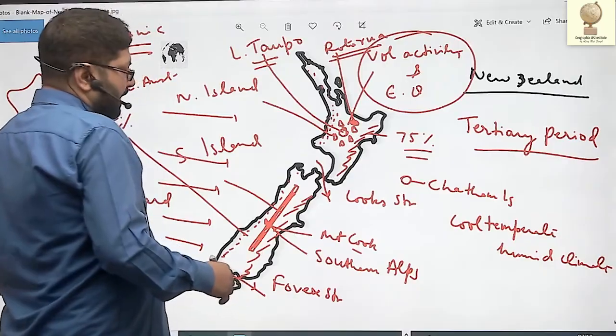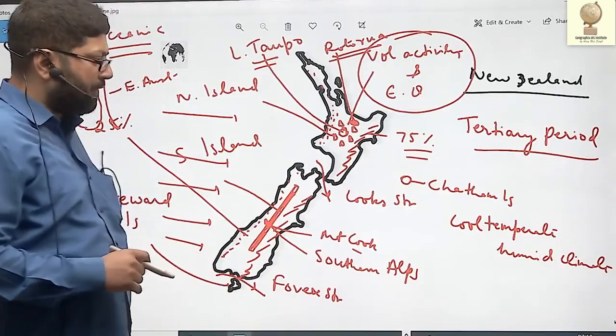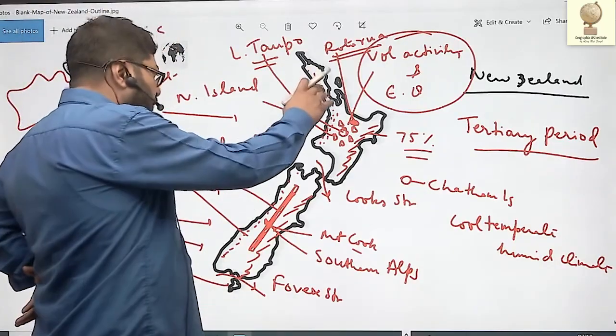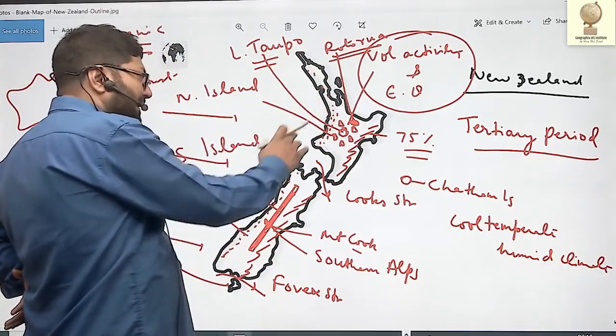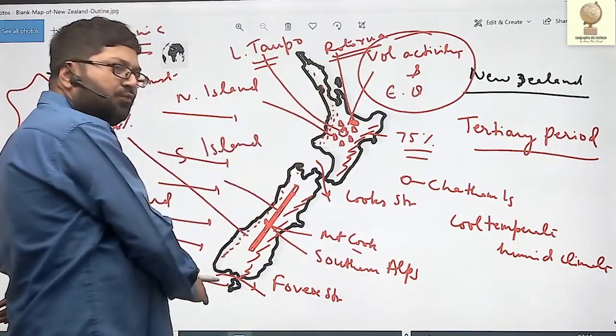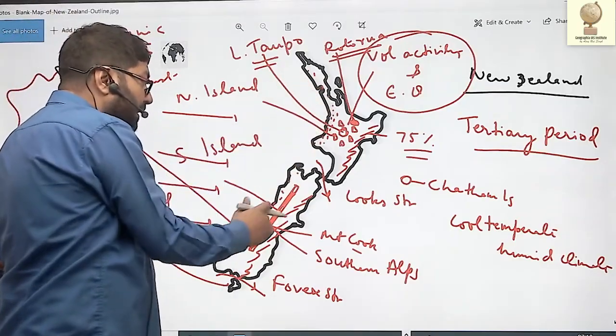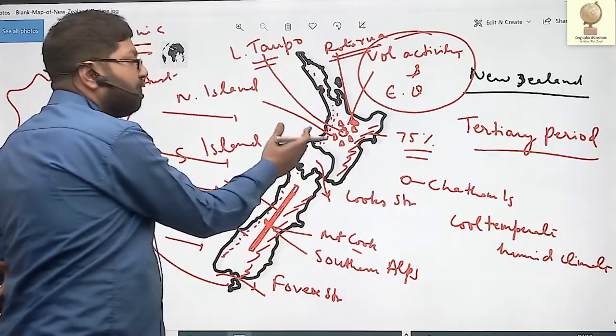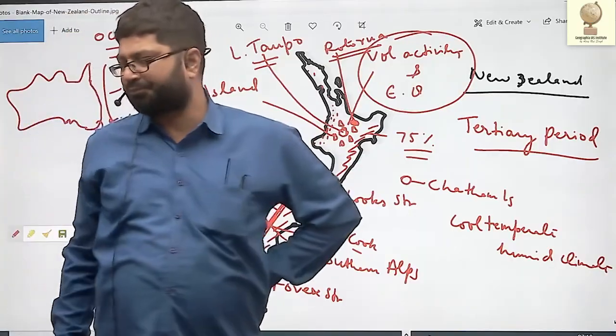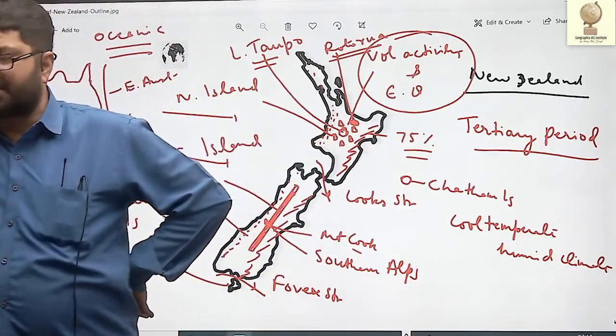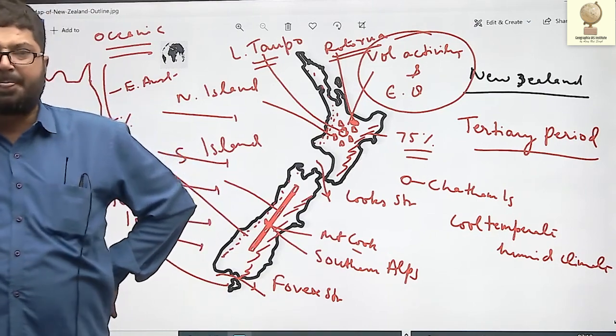Now, in New Zealand, as you move southward towards the poles, temperature goes on decreasing. But rainfall goes on increasing as we move southward, and as we move from east to west, rainfall also increases. So this was about the climate of New Zealand.